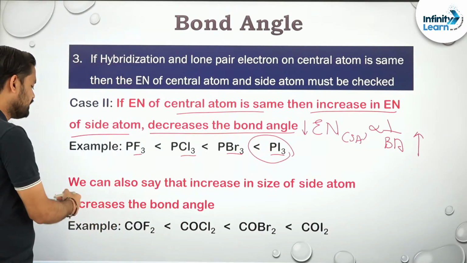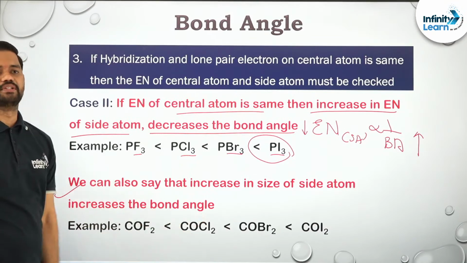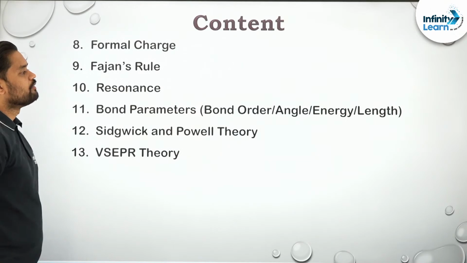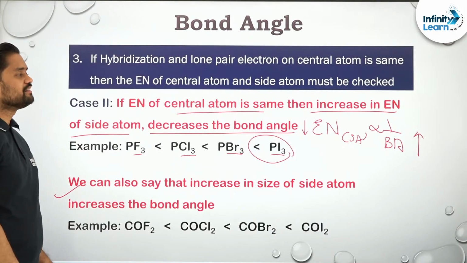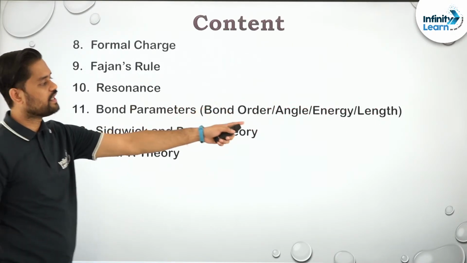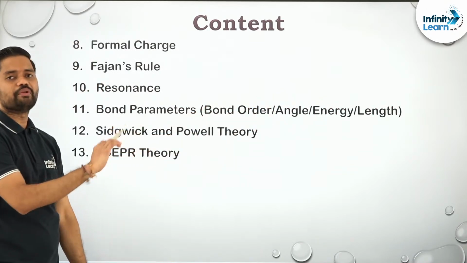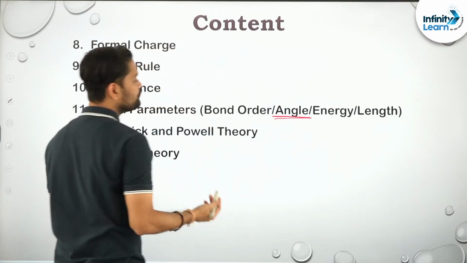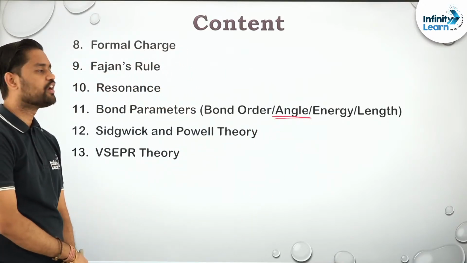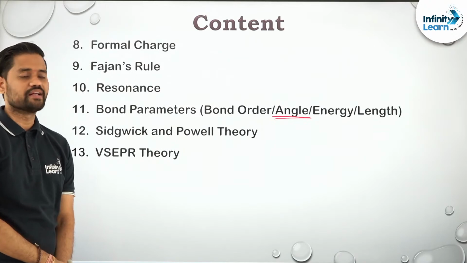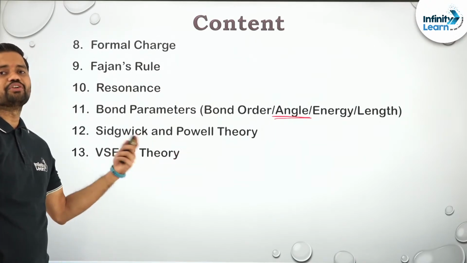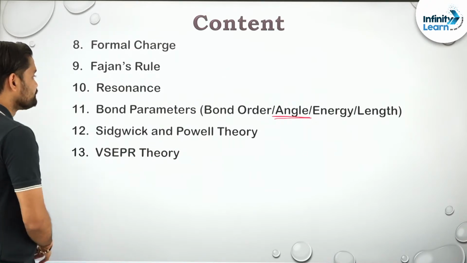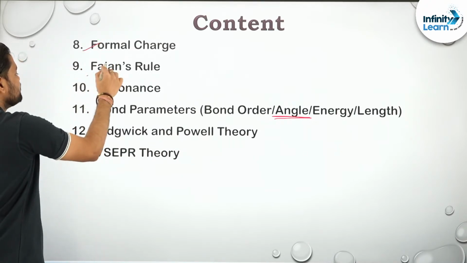Okay, that's the same thing I have written over here with the example. Clear guys? Perfect. So this is all about bond angle and bond length, and bond order, bond angle, bond energy and bond length will somewhat revolve around this. The only reason I have discussed this is that in the last 4 to 5 years, or the past 10 years, there are almost 4 to 5 questions on bond angle. That's why it is important, and there are too many twists and turns in bond angle itself. Okay, clear? So we have discussed this.